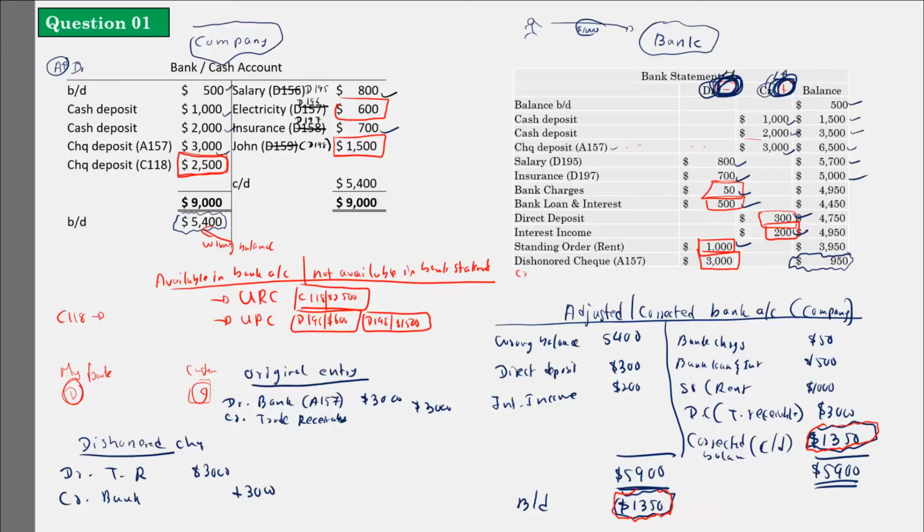Now there are certain timing differences we learn, right? I said timing differences, it's not the bank's mistake, and it's not our mistake either. So now let's do a reconciliation and see, by removing the timing differences from the accounts, whether my balances are getting the same or not. I am going to start with the corrected or adjusted bank account balance. How much is the corrected bank account balance? It is $1,350.